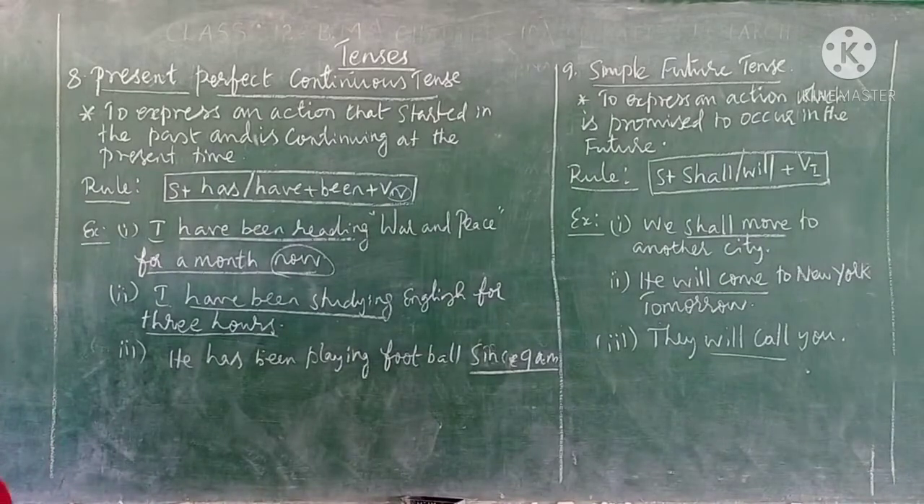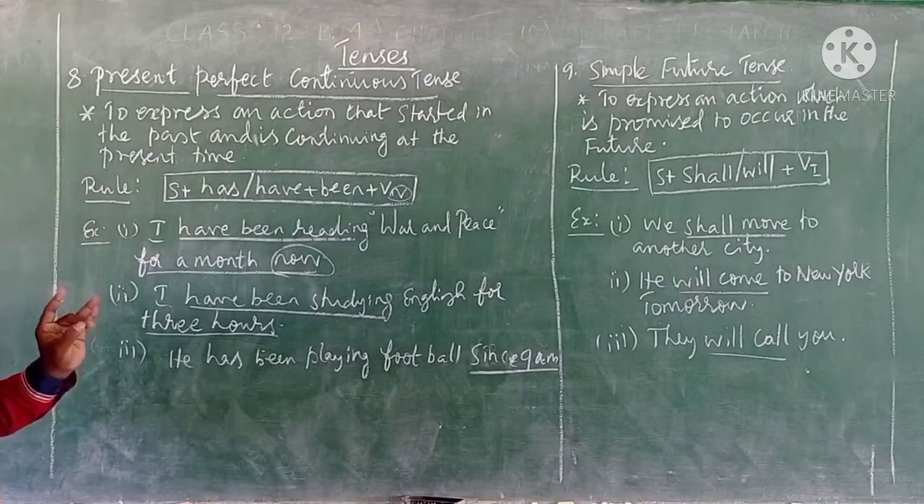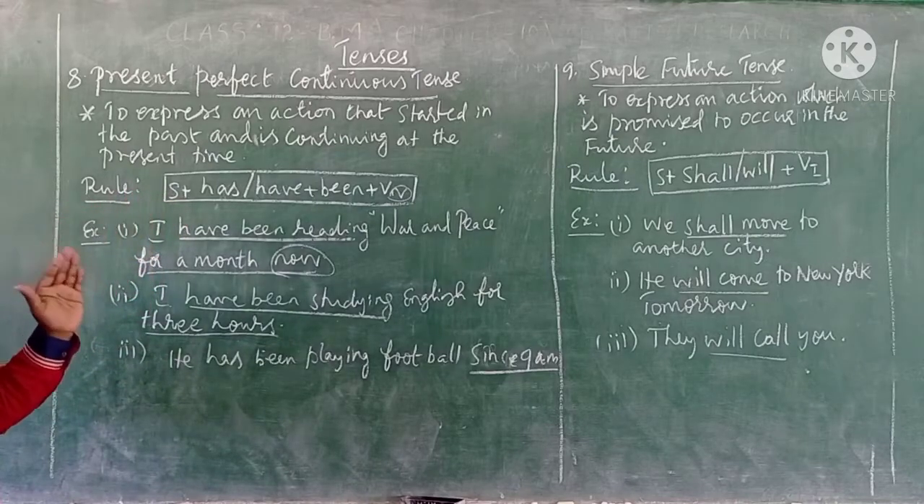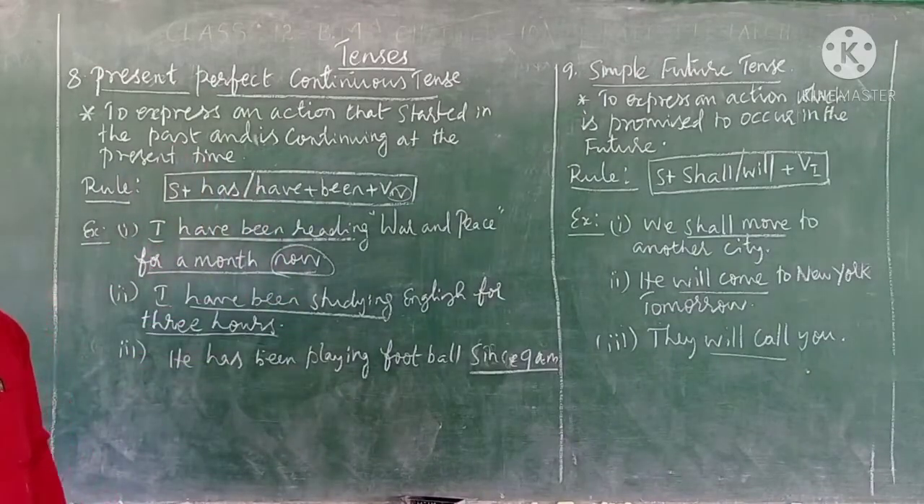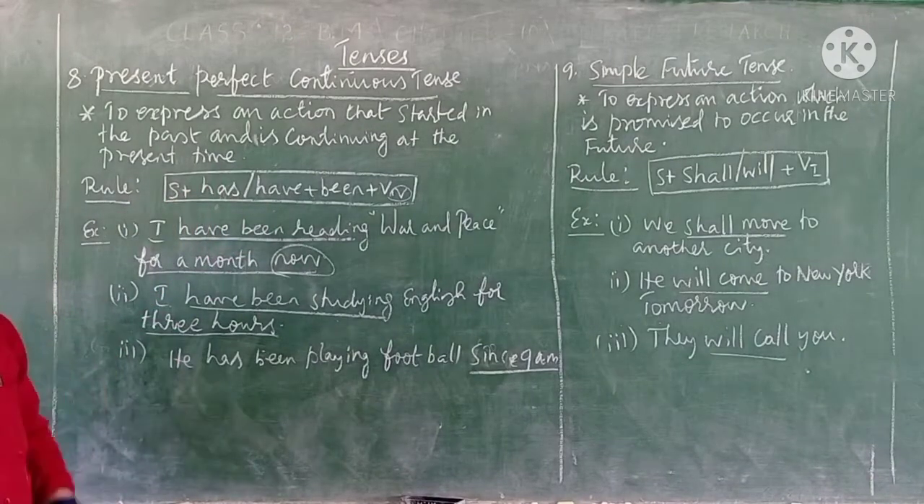Where we use the auxiliary has, it should be used with the singular subject: he, she, it. You may ask the question: I is singular, so why should has not be used with I? It is an exception in English grammar that I should be used only with have. You should not use has with I. Clear? The next, have, should be used with the plural subject.